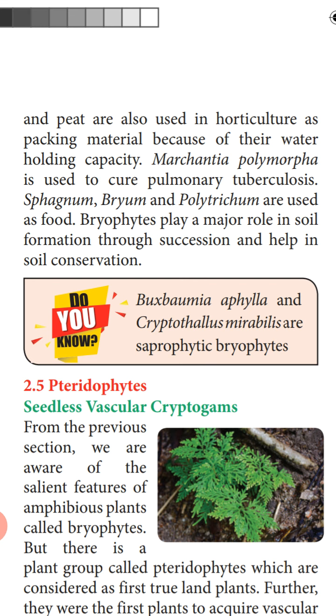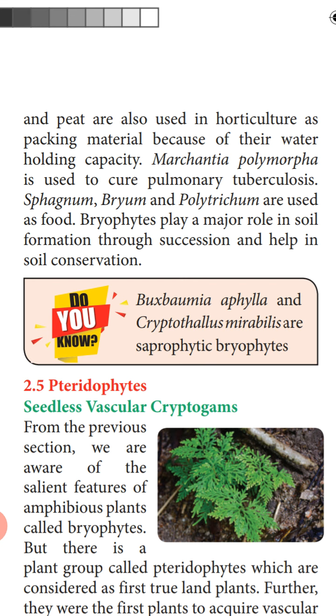Next, Marchantia polymorpha is used to cure pulmonary tuberculosis. So the species of Marchantia is used for treating pulmonary tuberculosis. Sphagnum, Bryum and Polytrichum are used as food. So these are the edible species of bryophytes.